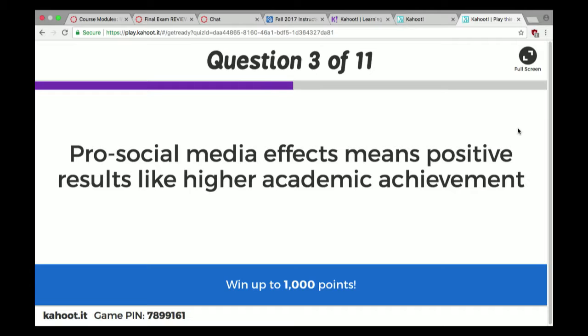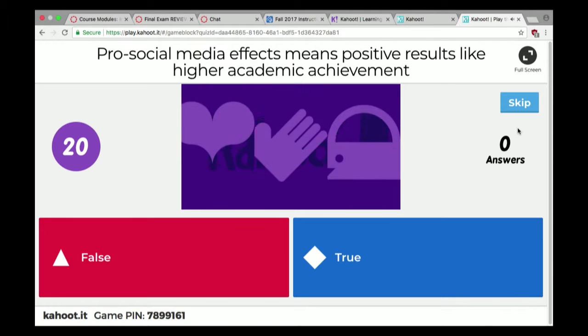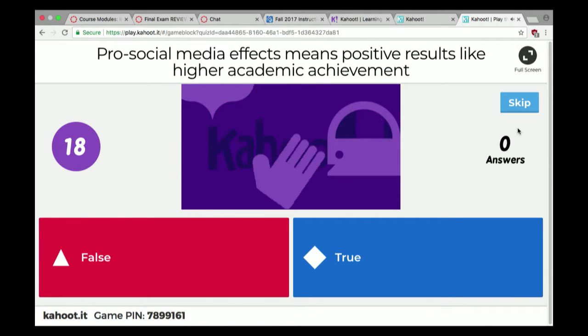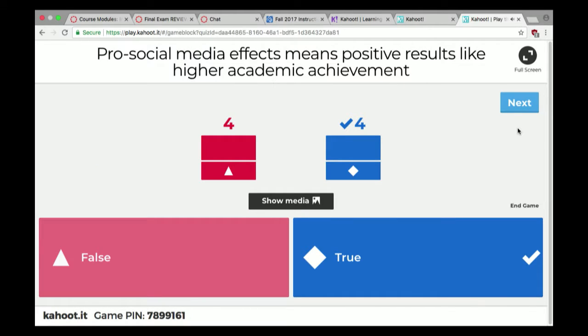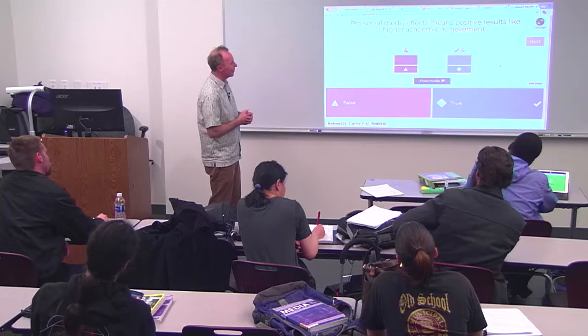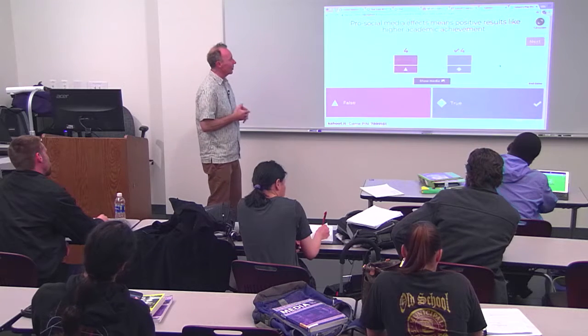Okay, question 3. Pro-social media effects mean positive results like higher academic achievement. True. Okay, that was evenly divided. Well, perhaps the example threw you off. But pro-social media means media benefiting kids in their socialization. It is correct, true.